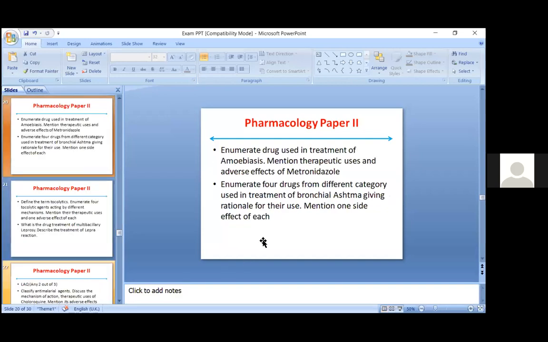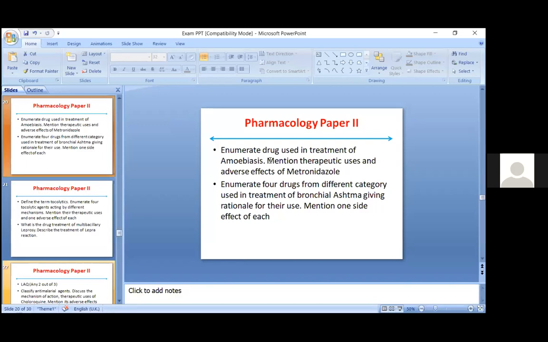Now, enumerate the drugs used in treatment of amoebiasis, and mention the therapeutic uses and adverse effects of metronidazole. This is a very straightforward question, but if you want to score more, what is amoebiasis should be written. And I would expect that what is intestinal amoebiasis and what is extraintestinal amoebiasis should be specifically written, because your classification itself classifies the drugs according to intestinal and extraintestinal amoebiasis. So this should be written.